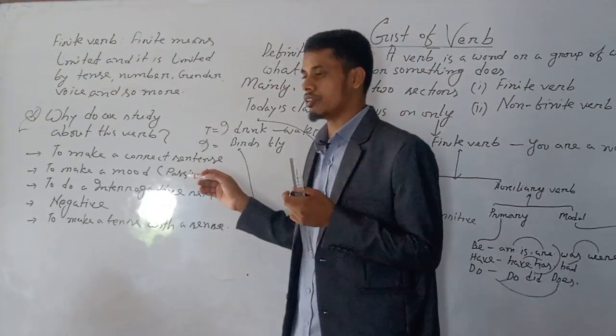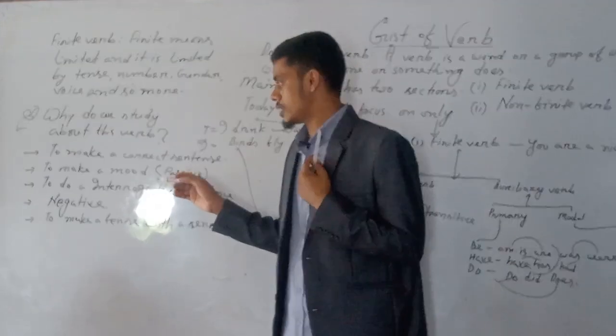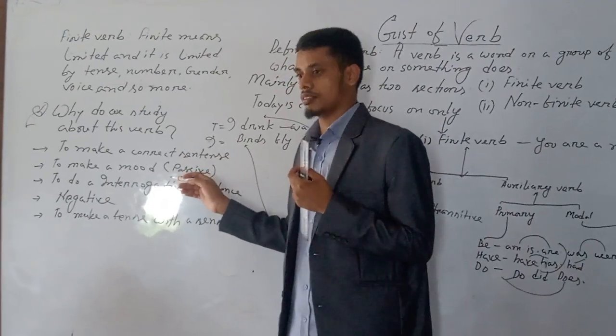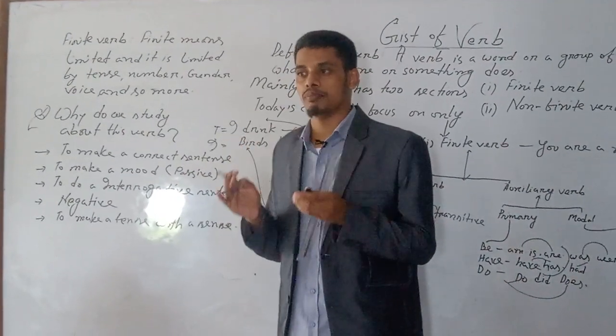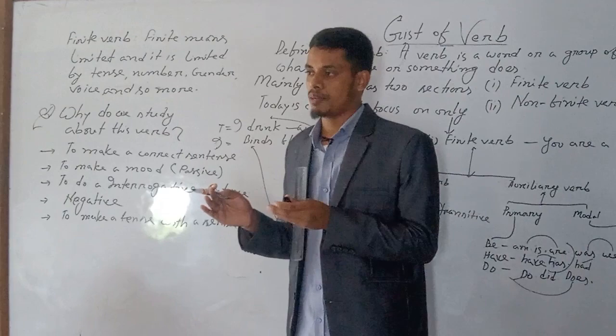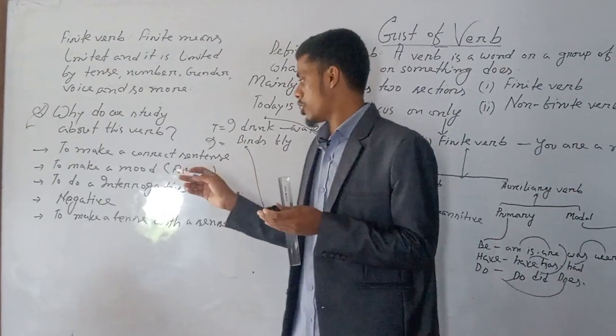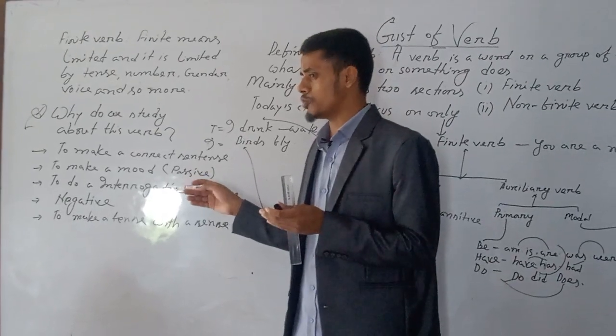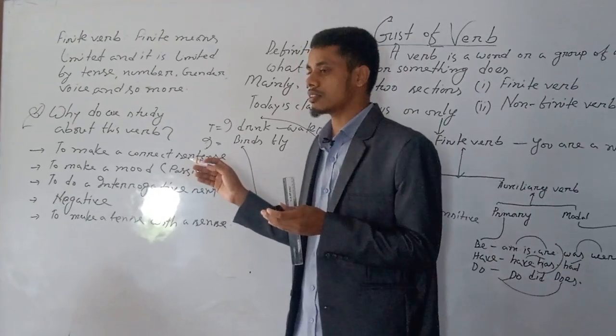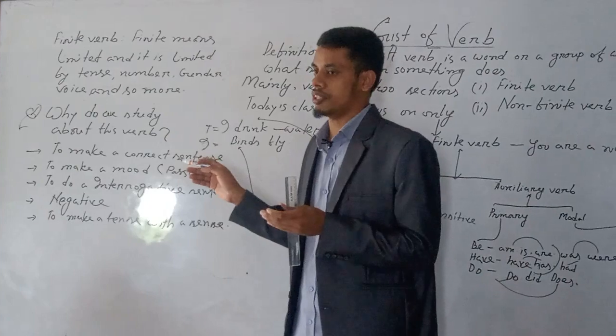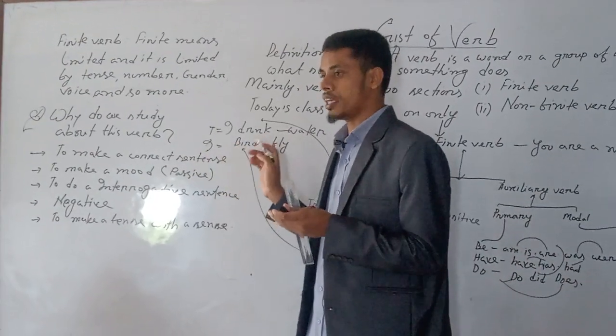This is the first duty. Another reason is to make a mode. Every sentence has a mode, that may be passive or active. So for this reason, you have to study verb, especially finite verb.